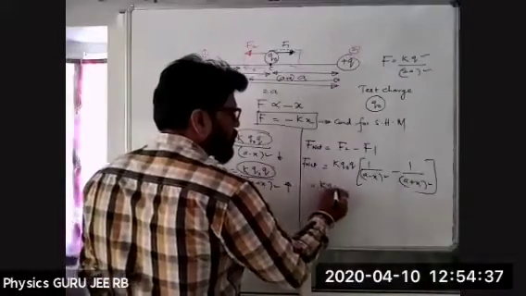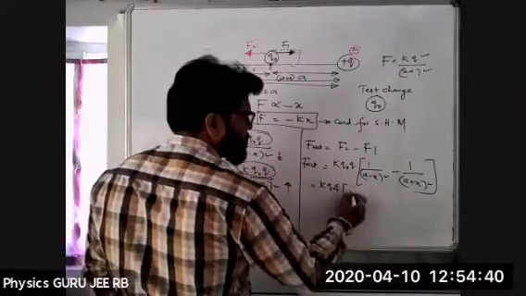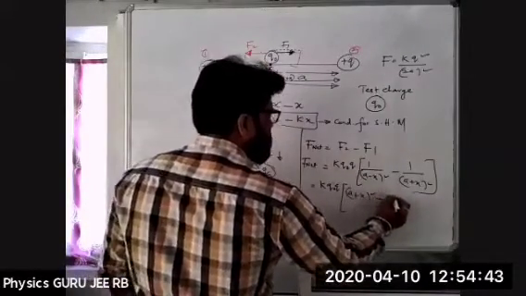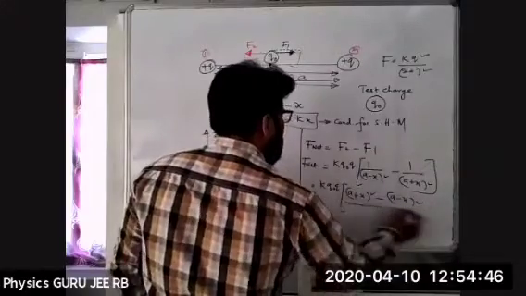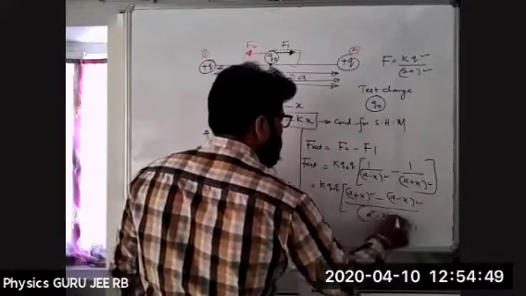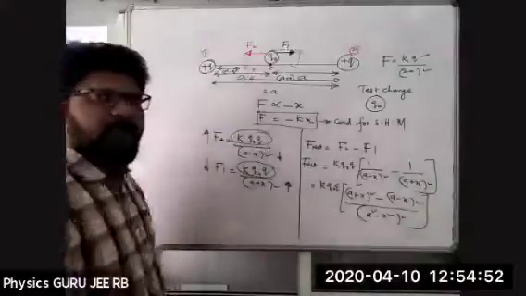k q naught q divided by (a plus x) whole square minus (a minus x) whole square divided by (a square minus x square) whole square. Correct, na? Yes or no?